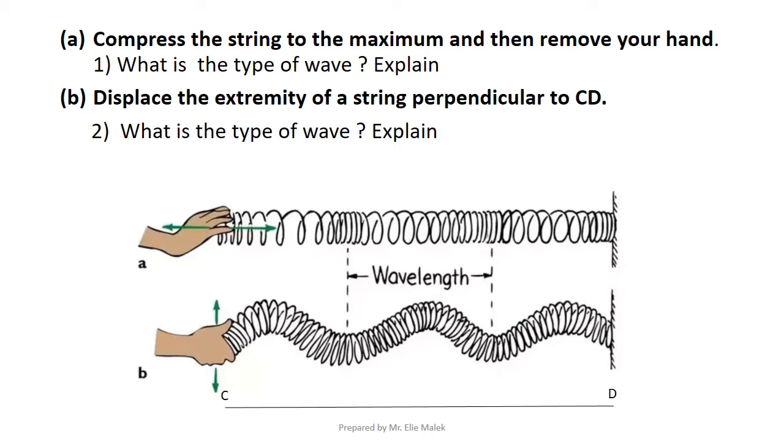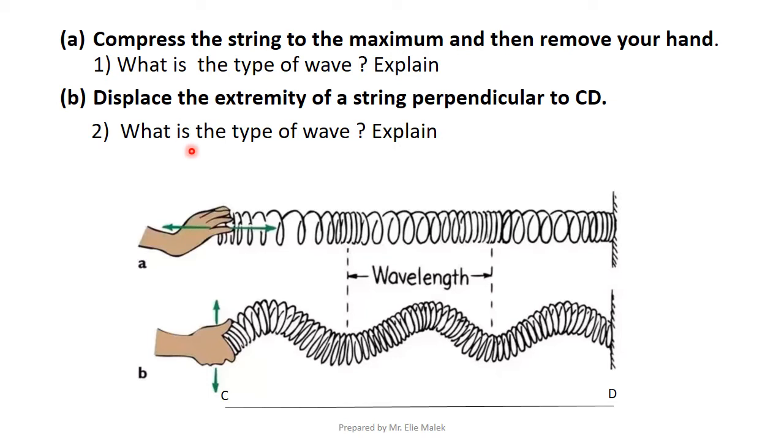Let's do a small exercise. Given two figures A and B. In A, compress the string to the maximum, and then remove your hand. How does the string move? Like this, back and forth. What is then the type of wave? The type of wave is longitudinal because the particles vibrate parallel to the direction of the wave.